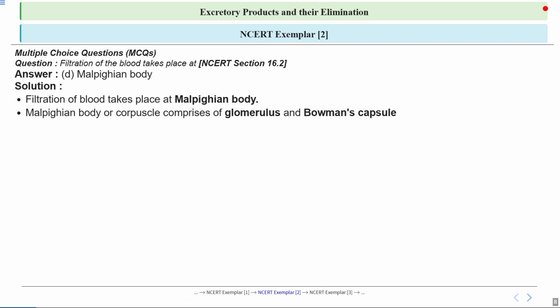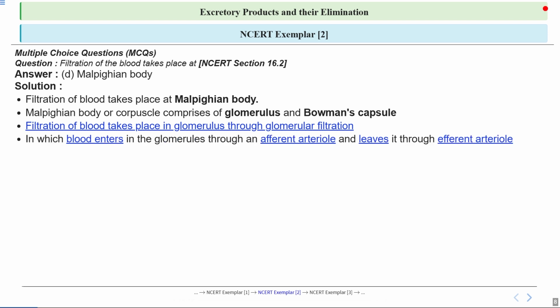So think of glomerulus as a network of tiny blood vessels and Bowman's capsule as a cup-like structure that catches the filtered fluid. Now filtration occurs in the glomerulus through a process called glomerular filtration. This is where blood is filtered under pressure, allowing water and small molecules to pass into Bowman's capsule. So it's like a sieve that separates useful substances from the waste.